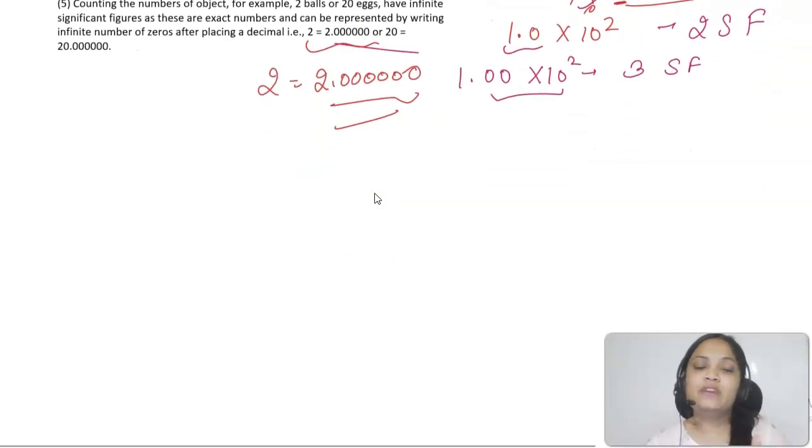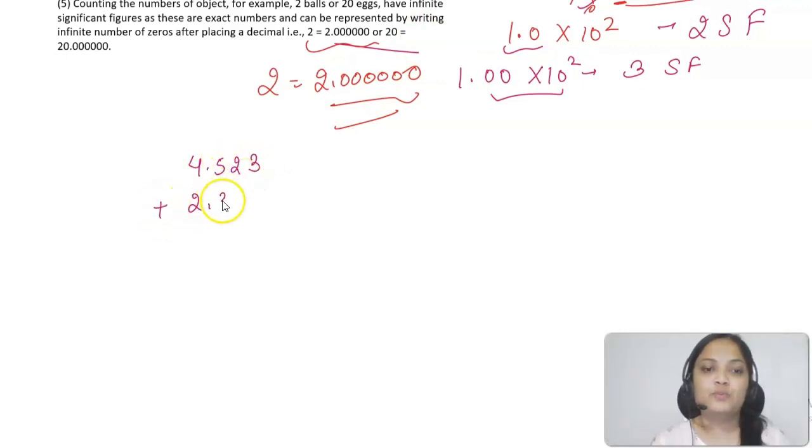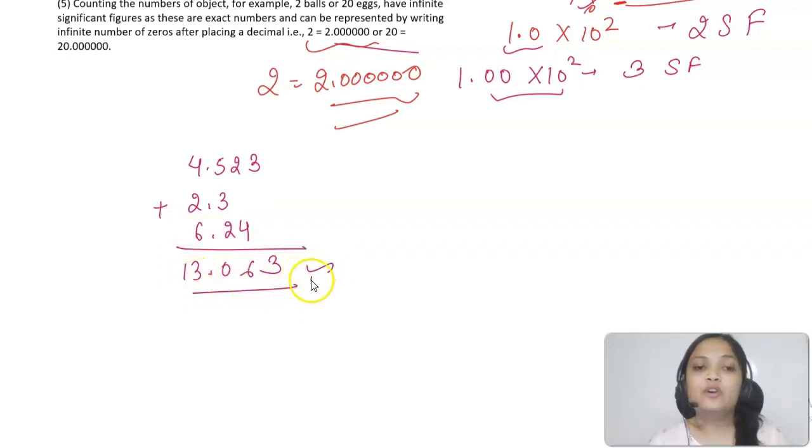But when we are doing some calculations, this is something important from the chemistry point of view. Like I am adding these numbers, let's say 4.523 plus 2.3 plus 6.24. Please add it, class, and you will get the answer 13.063. Now I am not going to write this answer as 13.063. I am going to write it as 13.1. Now you will say, ma'am, how is this happening?